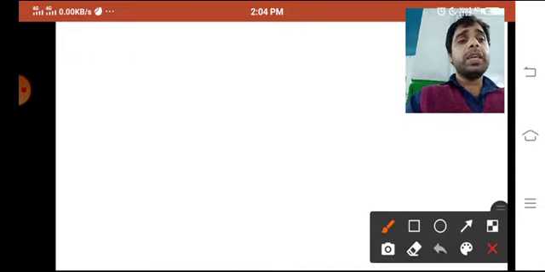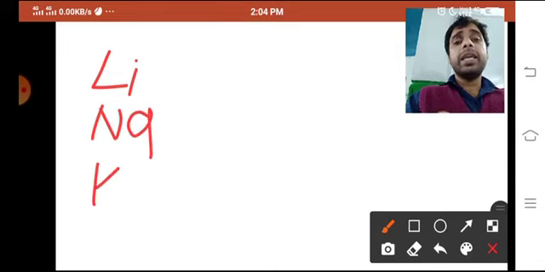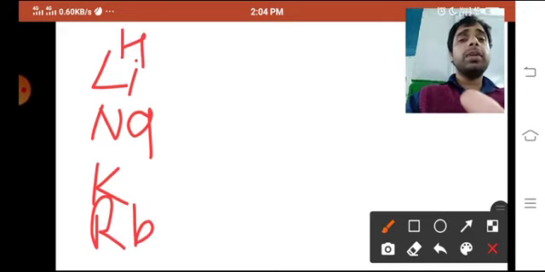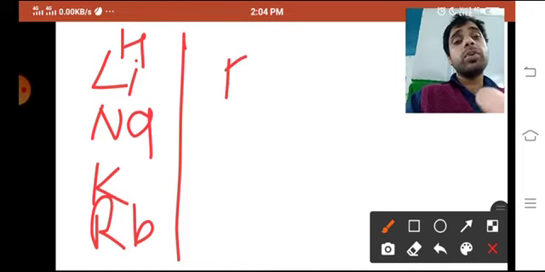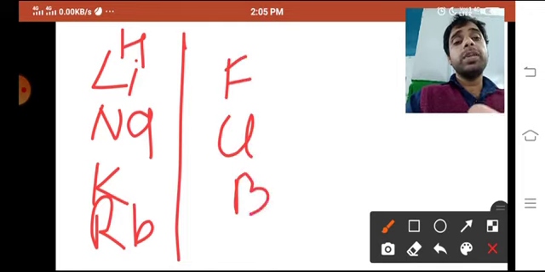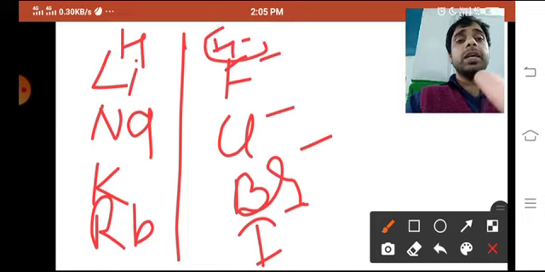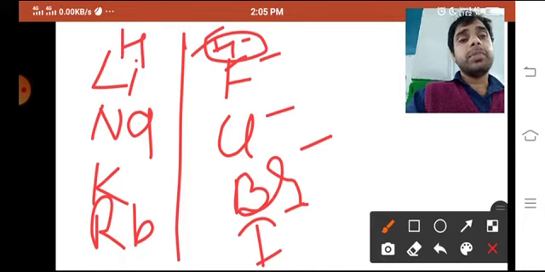So it can be categorized into the alkali metals also, Li, Na, K, Rb. In the present-day periodic table, it is placed on top of this group. But it can also be categorized with fluorine, chlorine, bromine, iodine and astatine, because it can accept an electron and become negative. So it can act as negative also. But that has not been explained by Mendeleev.